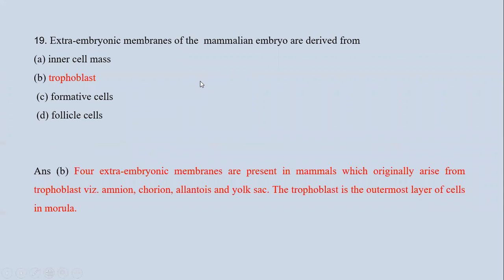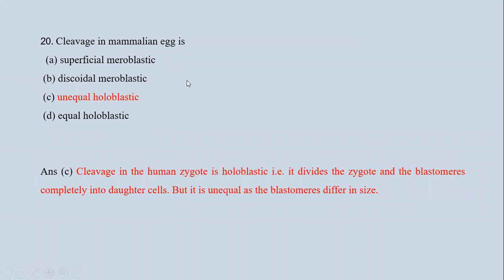19th question is, extra embryonic membranes of mammalian embryo are derived from: first, inner cell mass; second, trophoblast; third, formative cell; and fourth, follicular cell. Now we know that there are four extra embryonic membranes present in mammals, and these originally arise from trophoblast, that is amnion, chorion, allantois, and yolk sac. Now the trophoblast is the outermost layer of cells in the morula. So option B is the correct answer.